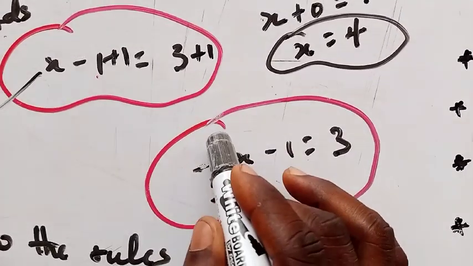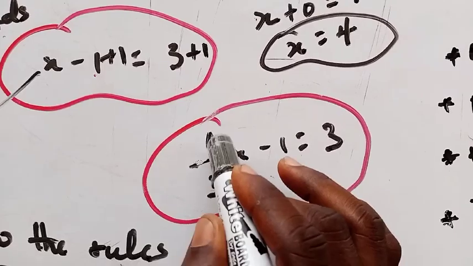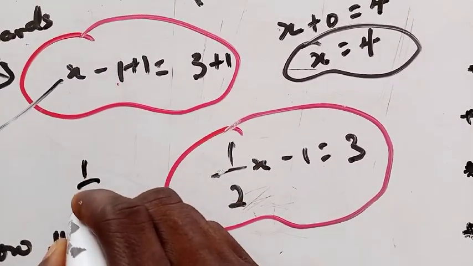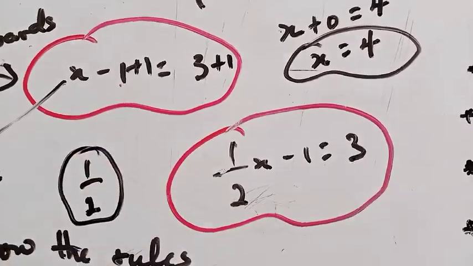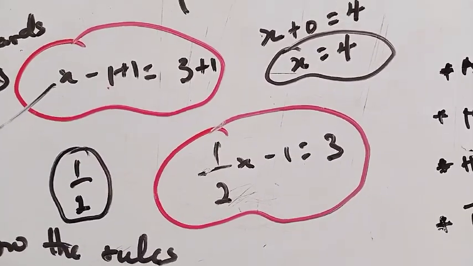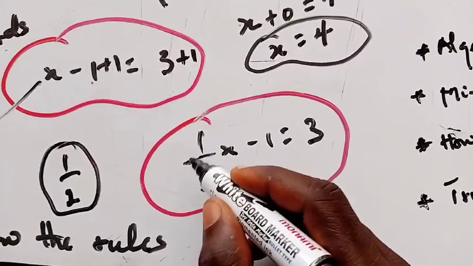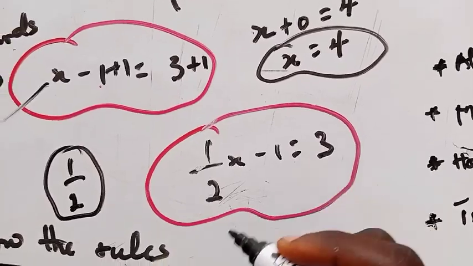Now this guy here is a fraction, right? So a fraction, 1 on what, this is what we are calling a fraction. By the way, if you don't know what a fraction is, 1 on 2 here, something on something, is what we are calling a fraction. So what is the rule here? Now that you know where you are, there is one guy here with a fraction. What is the rule here?